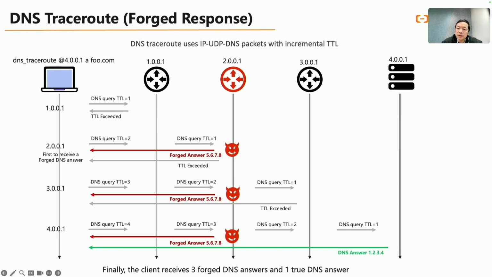The client sends DNS queries with increasing TTL values and receives the forged answer when the TTL reaches 2. At the same time, it also receives TTL exceeded ICMP messages. As the TTL continues to increase, the client will keep receiving both the forged answer and the TTL exceeded ICMP messages. This indicates that the DNS hijacking is happening through on-path interception.